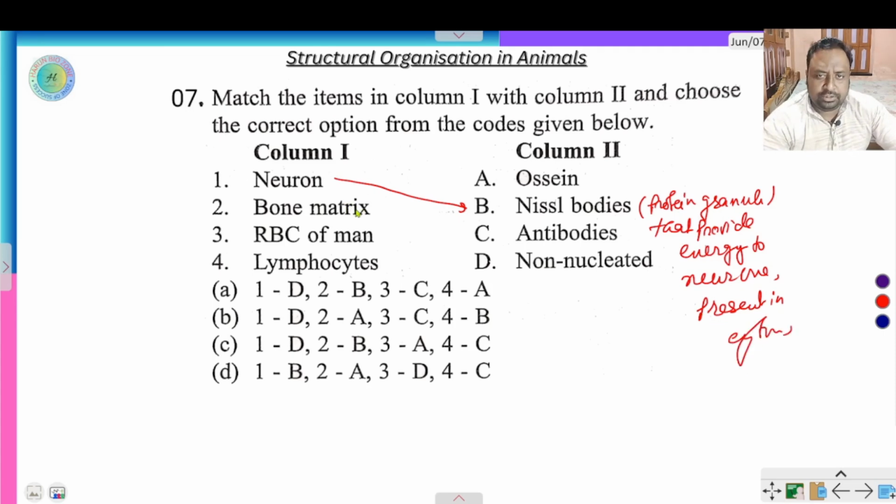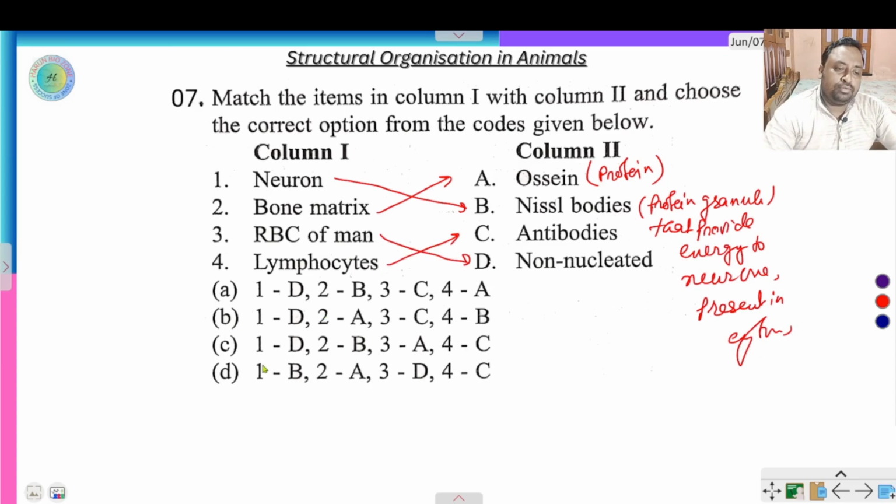Bone matrix contains the ossein protein. Bone matrix is made by ossein protein. RBC of man is non-nucleated, but in frog it is nucleated. Lymphocyte produces antibody. So the correct option is D.